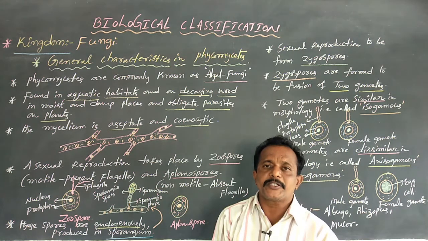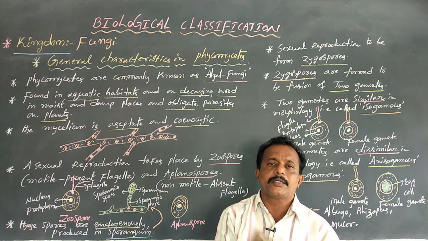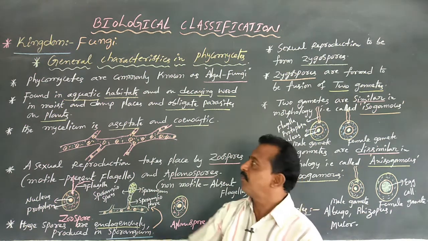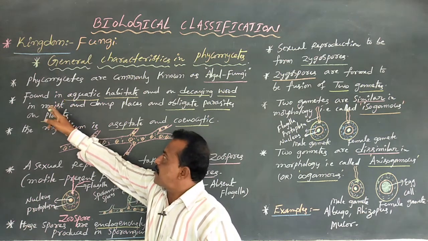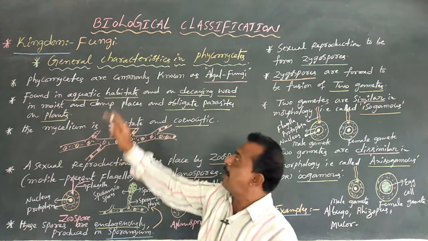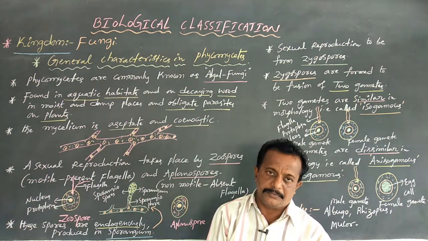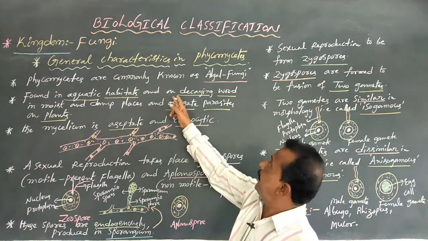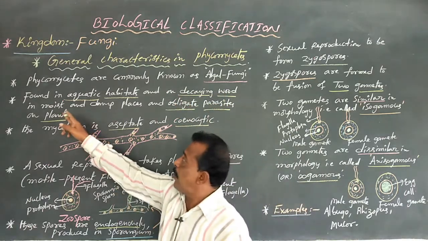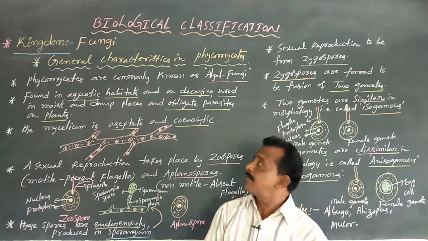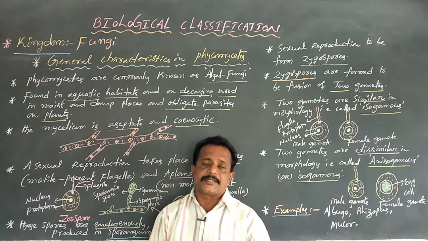Phycomycetes members show both algal characters and fungal characters. The second characteristic: Phycomycetes members are found in aquatic habitats, growing in water, and on decaying wood in moist and damp places, and they are obligate parasites on plants.